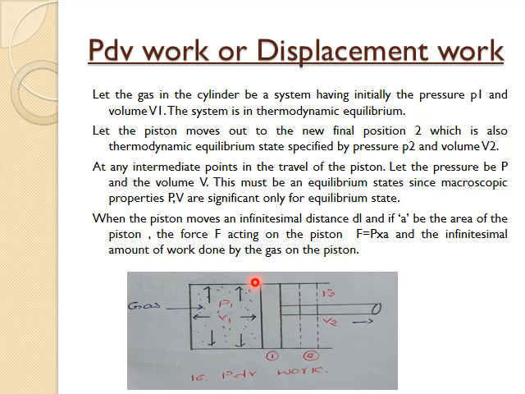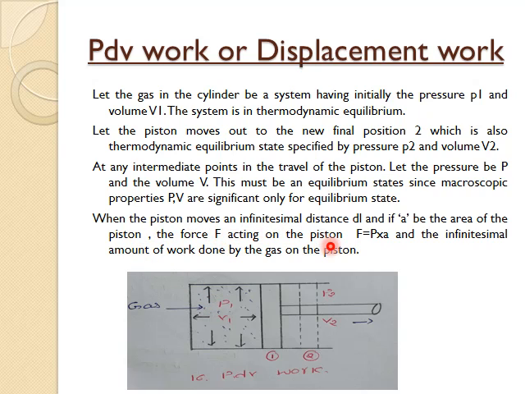Now let us consider any intermediate point between points 1 and 2. When the piston moves from 1 to 2, there will be a lot of intermediate positions between 1 and 2. Let us consider any intermediate position between 1 and 2, and let that intermediate position have pressure P and volume V. Now, let us continue.